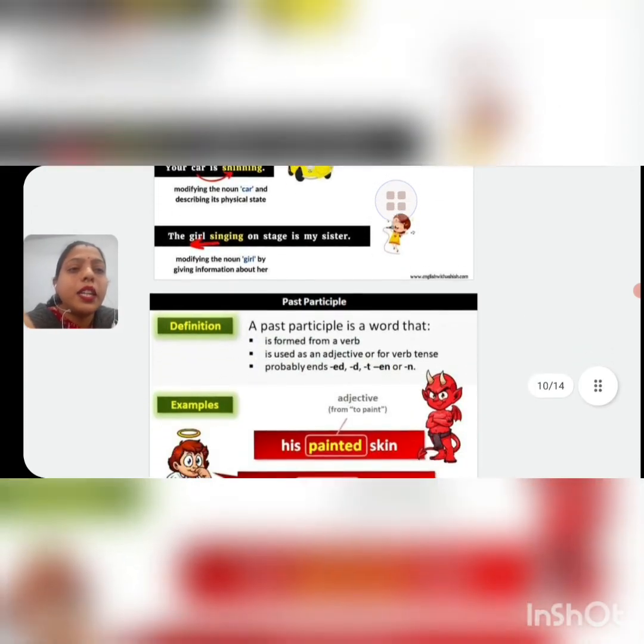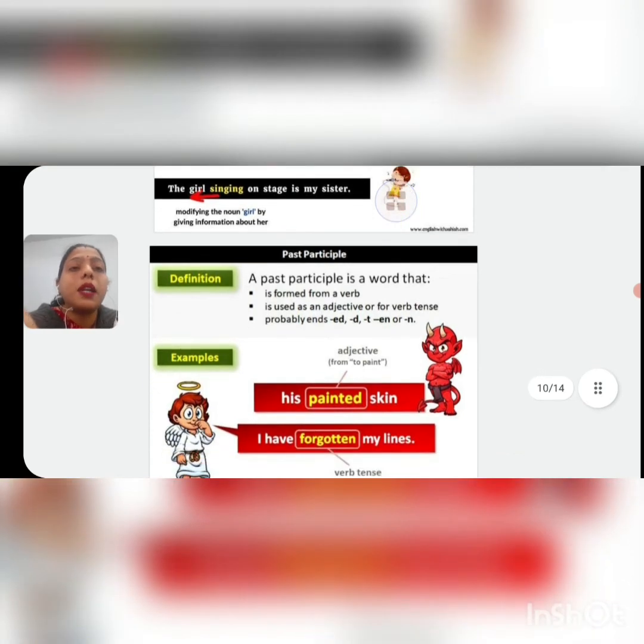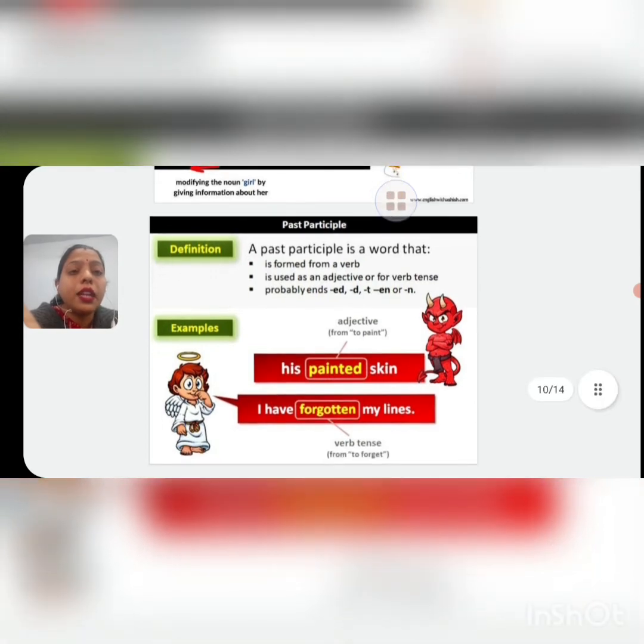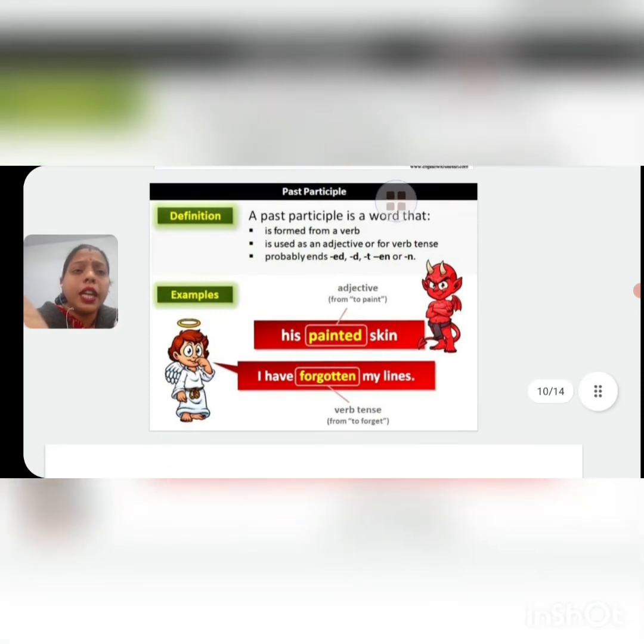Now coming to the second participle, which is the past participle, and we call it the verb's third form. Children, the verb's third form is known as the past participle. Verb की जो third form है उसी को हम क्या कहते हैं? Past participle कहते हैं. And it is formed from a verb and it is also used as an adjective in a sentence, and it usually ends with ed, d, t, en or n.